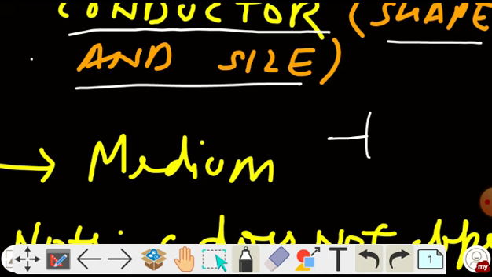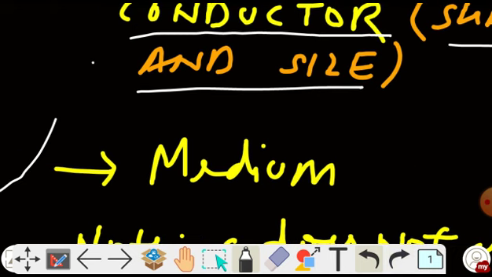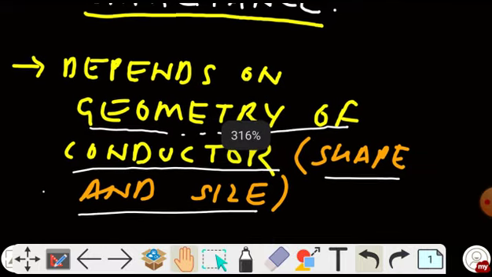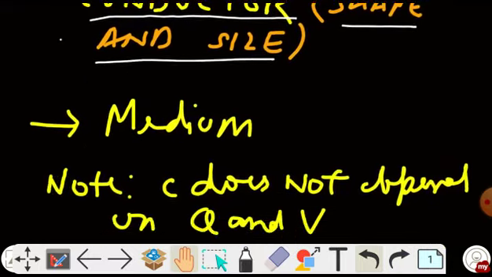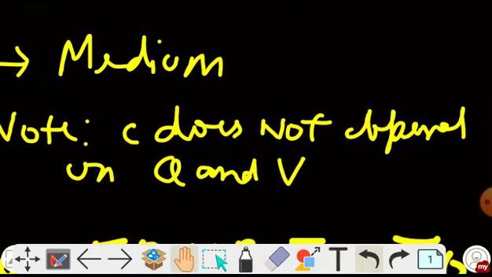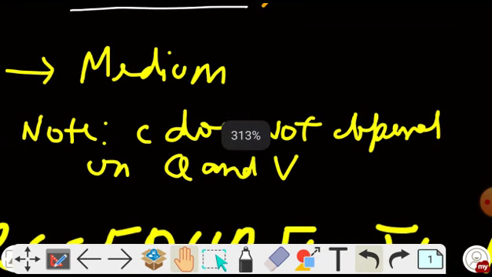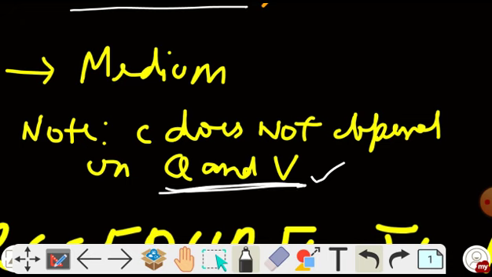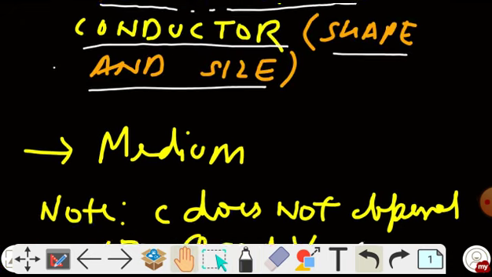So there are two factors on which the capacitance depends: one is the geometry of the capacitor or conductor, and another is the medium. Capacitance does not depend on charge and voltage, I have told you earlier. Make this point clear: C does not depend on Q and V. This is very important.